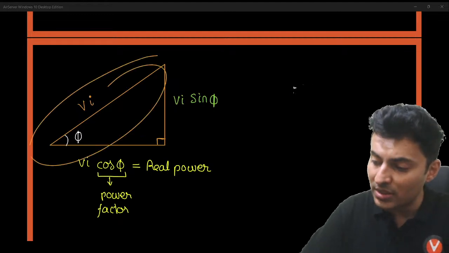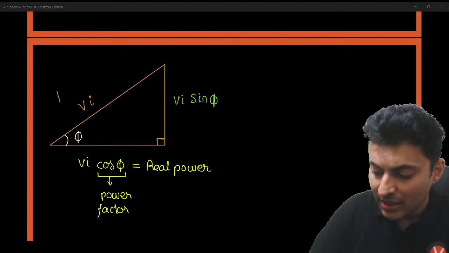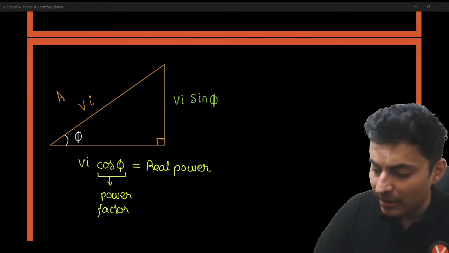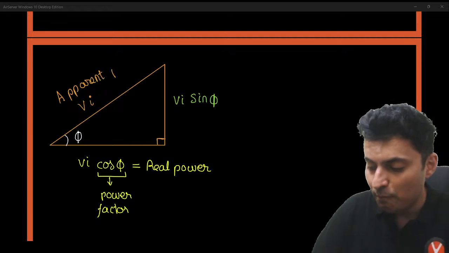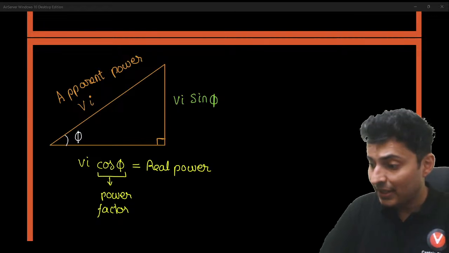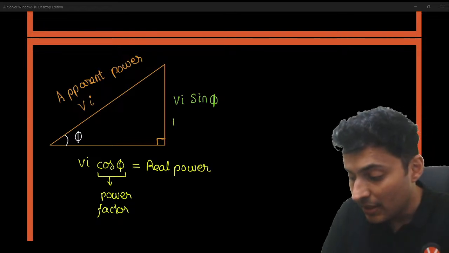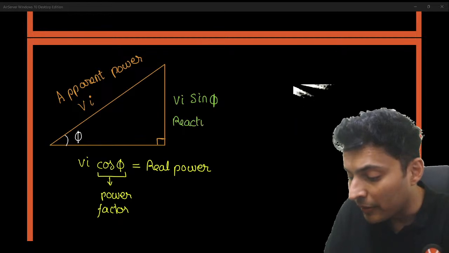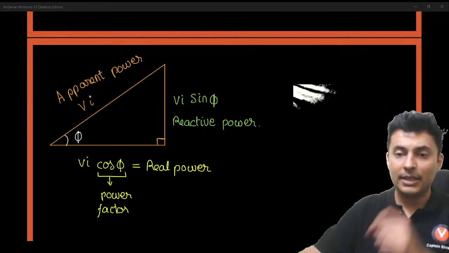This hypotenuse without cos phi is called apparent power. What is this called as? Apparent power. And this VI sin phi, which is neither real nor apparent, that is called reactive power.